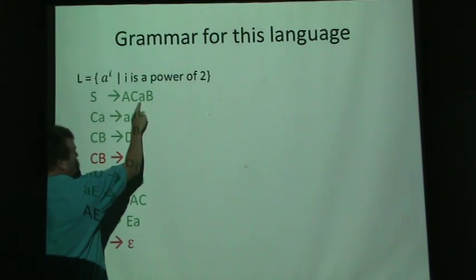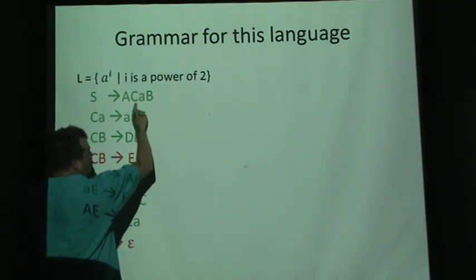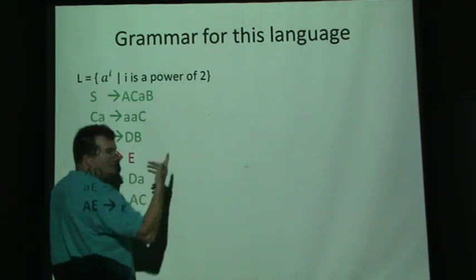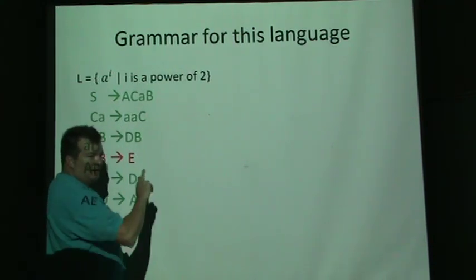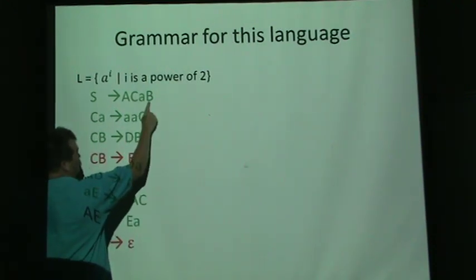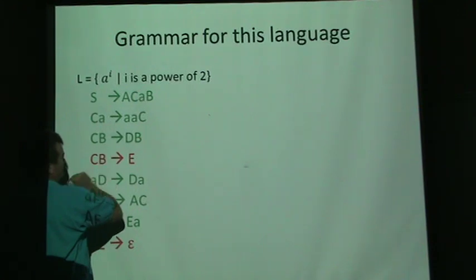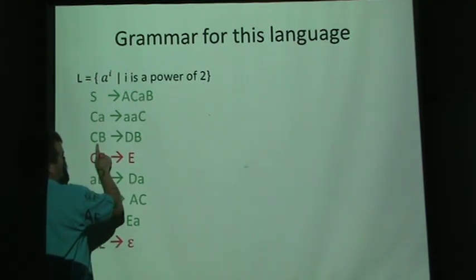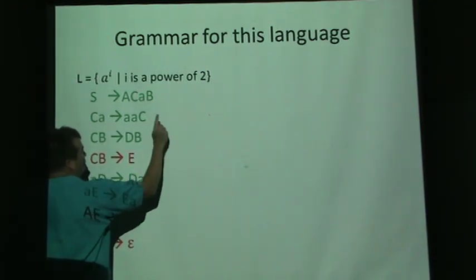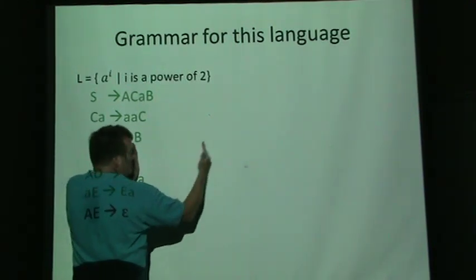So if we had 8 A's with a C before it, it would scan over the 8 A's and turn them into 16 A's as it hopped over them. And then when the C gets to the B, a C right before a B, we want to take the big letter C and slide it back to the A again, and then go and double them all again.